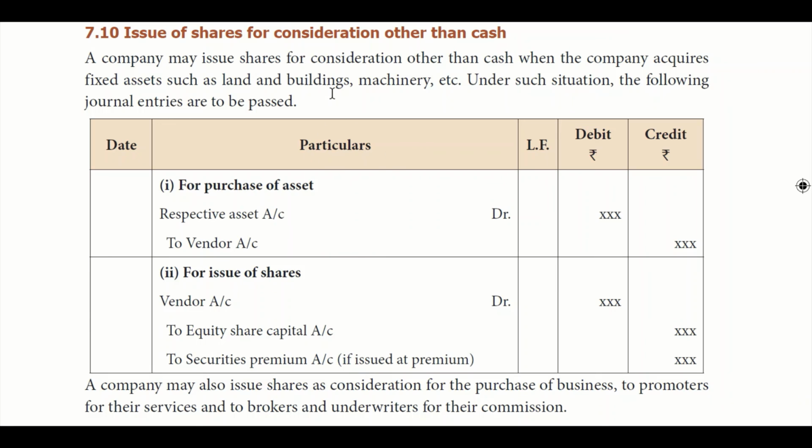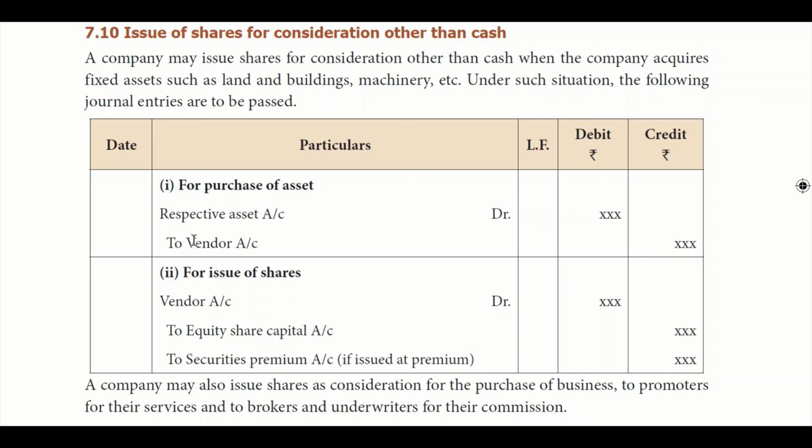So in this scenario, take for example, we are purchasing an asset from a vendor. Usually the asset is coming in, so we will debit the asset. So asset account debit to vendor account. We have to pay that vendor, right? So when we purchase an asset, we have to pay him. So he is a credit, he is a liability. So respective asset account debit to vendor account credit.